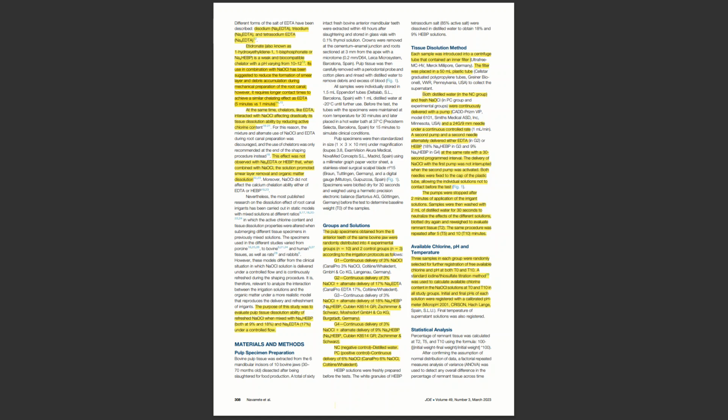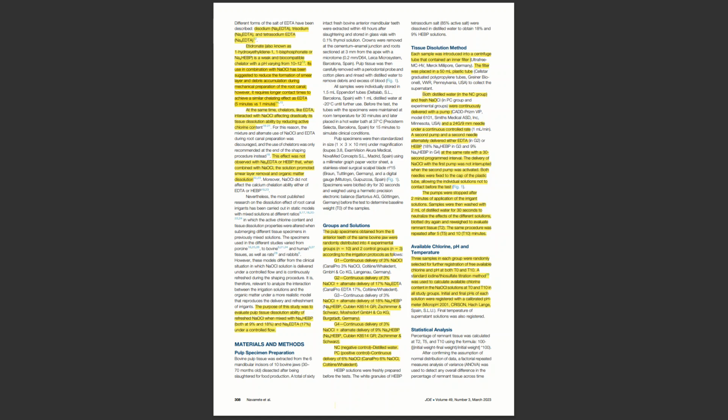Both distilled water in the negative control and sodium hypochlorite in the positive control were continuously delivered with a pump and a 24 9mm needle under continuous controlled rate, 1 milliliter per minute. A second pump and a second needle alternately delivered either EDTA or etidronate at the same rate with a 30-second programmed interval.